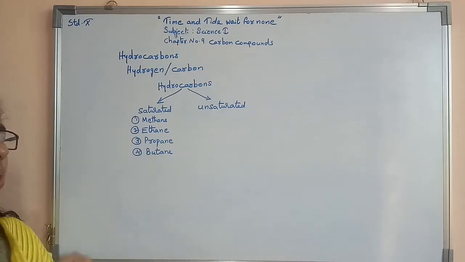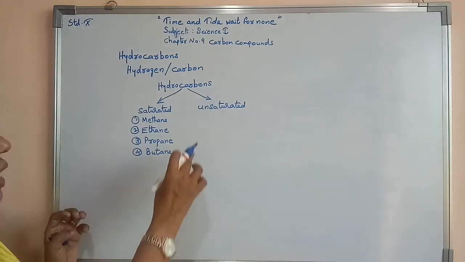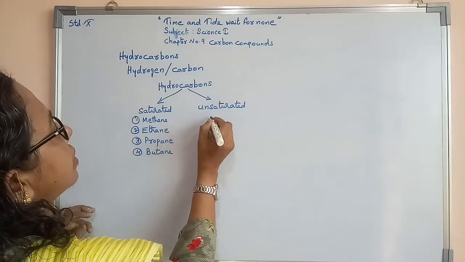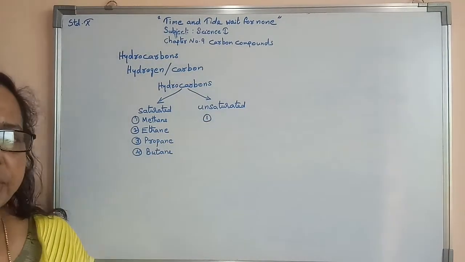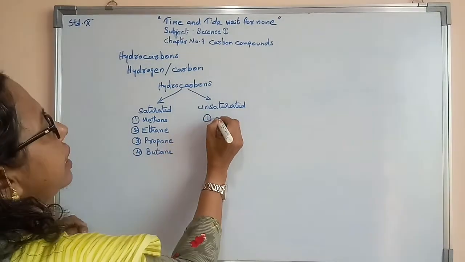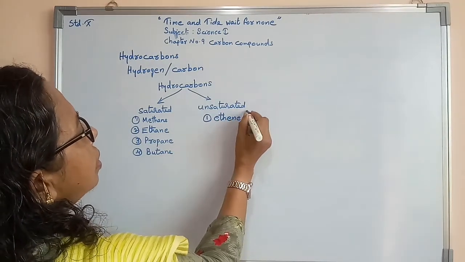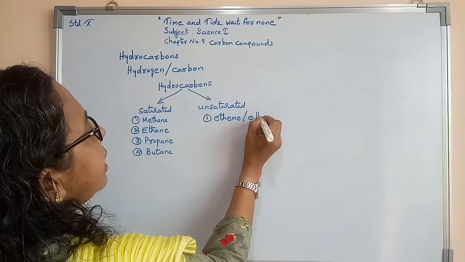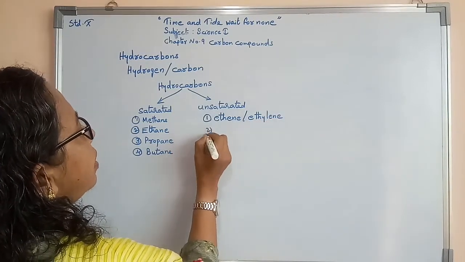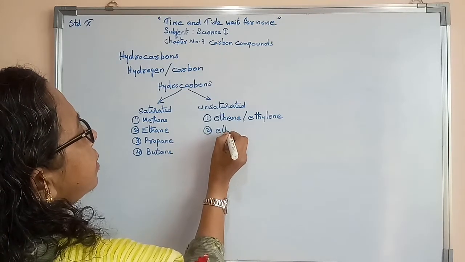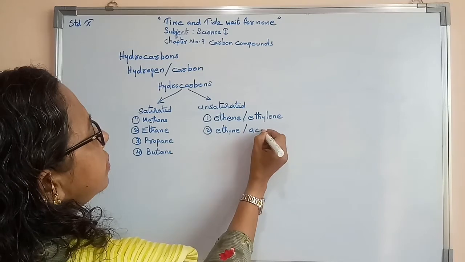There are a number of saturated hydrocarbons. Now for unsaturated hydrocarbons, 2 examples only you need to study. One is ethene, or we can call it ethylene. The second one, ethyne, or acetylene.